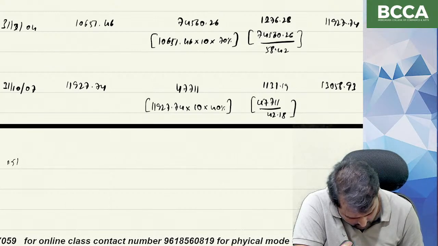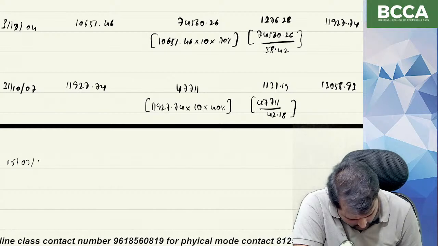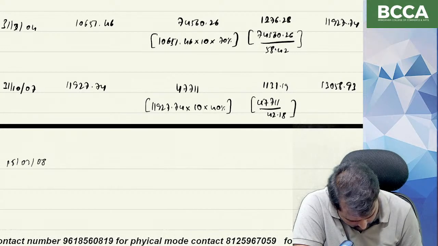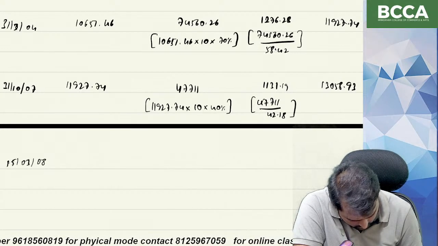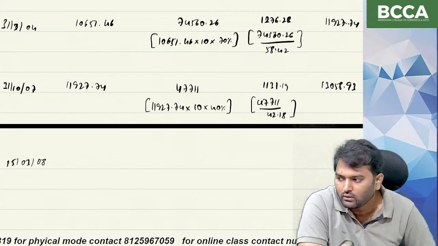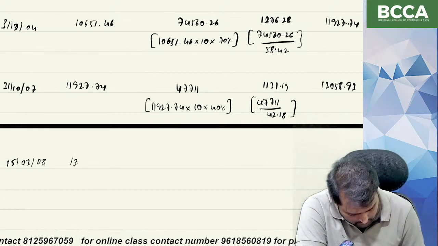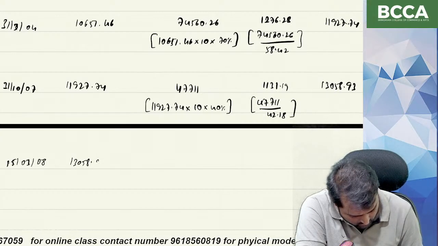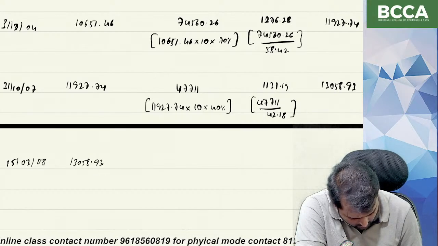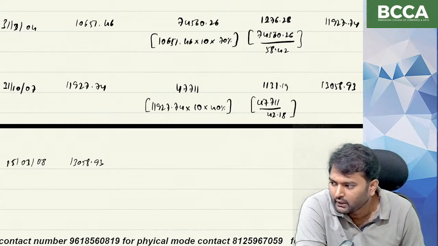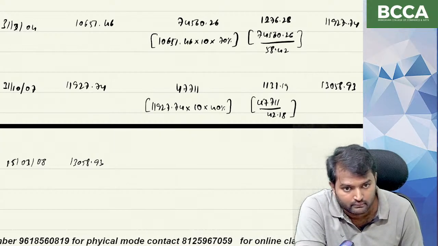15th March 2008. How many units opening? 13,058.93.